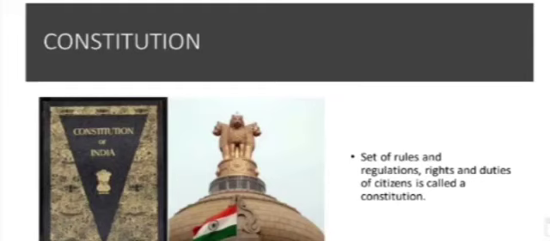A constitution is a set of rules and regulations and the rights and duties of the citizens, recorded in a book or document. Every country has its own such document. Even India has its rules, rights and duties recorded in a document known as a constitution.